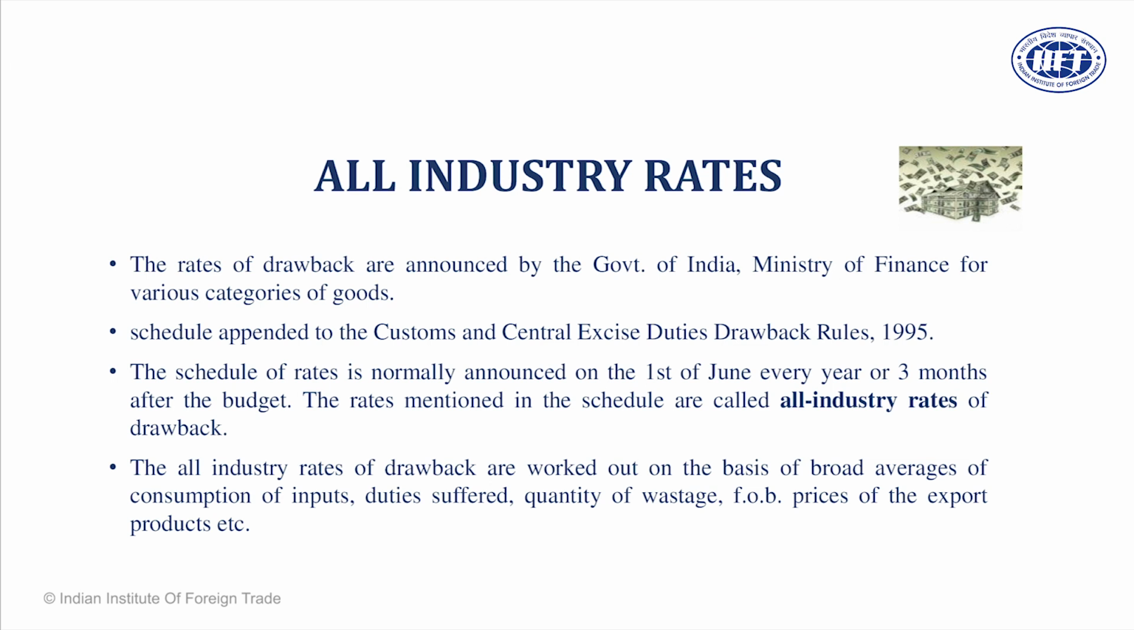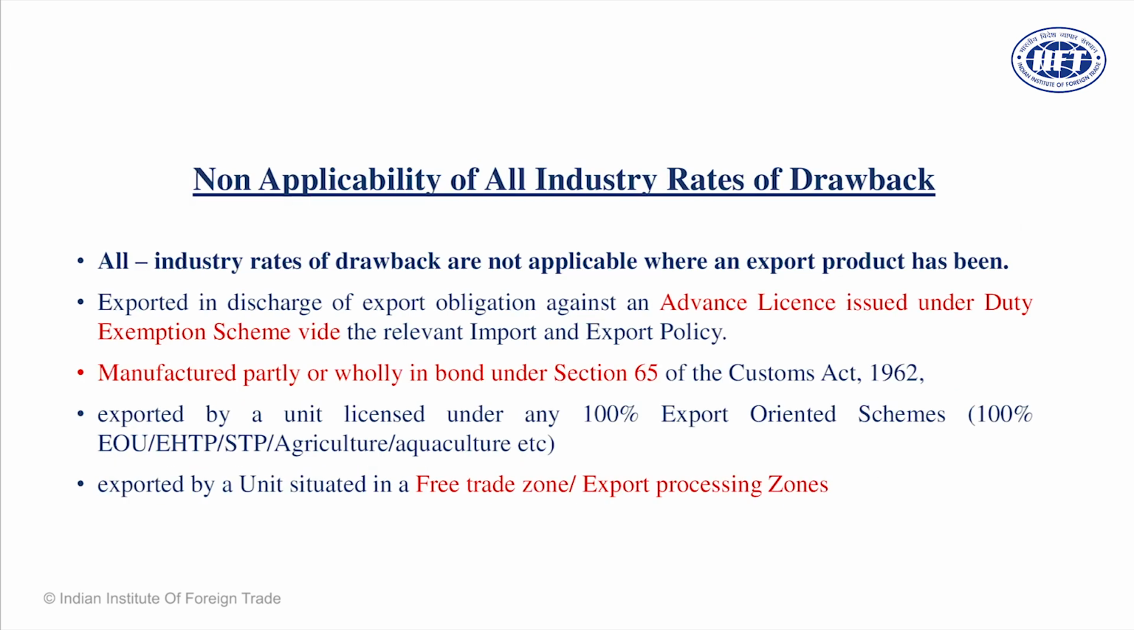They are basically worked out on the basis of broad average of consumption of inputs, duties suffered, quantity of wastage, and FOB price of the goods. And they may define sometimes drawback caps for certain cargo, where there can be huge differences in terms of base price and the price you can charge.